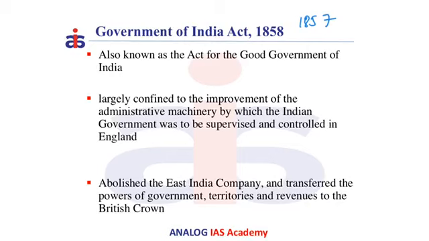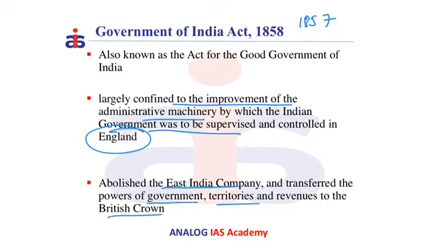Therefore, this act was largely confined to the improvement of the administrative machinery by which the Indian government was to be supervised and controlled in England, and it did not make any substantive changes in the governance of the country apart from shifting the power to the British Crown. It also abolished the East India Company and transferred the powers of the government, territories and revenues to the British Crown. Now we'll look into some of the important provisions of the Act.